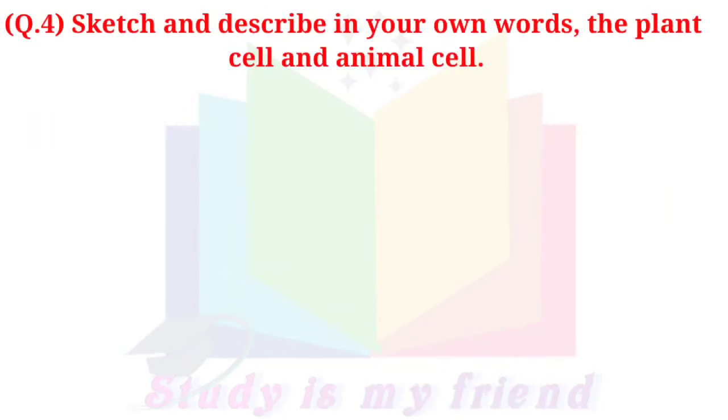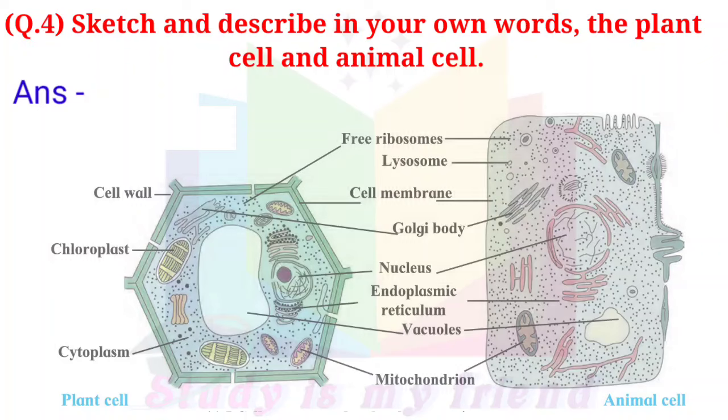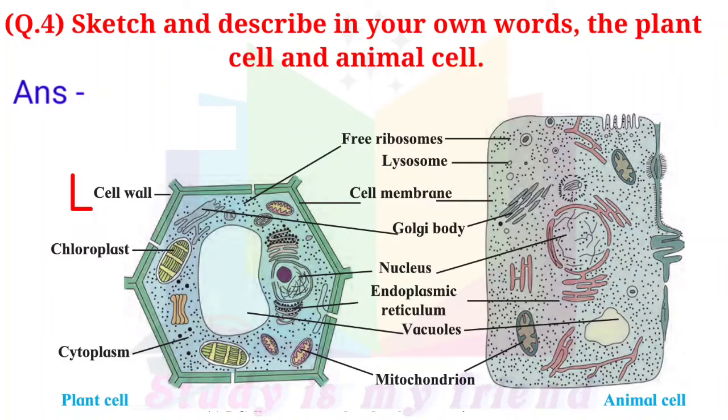Question 4. Sketch and describe in your own words the plant cell and animal cell. Answer: cell wall, chloroplast, cytoplasm, mitochondrion, vacuoles, endoplasmic reticulum, nucleus, Golgi body, cell membrane, lysosome, free ribosomes, animal cell, plant cell.